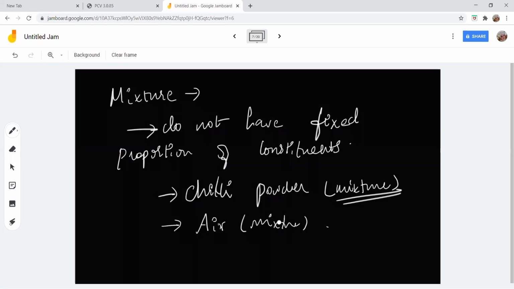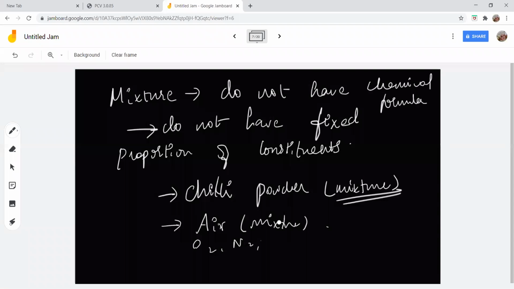Also, a mixture does not have a chemical formula. Chili powder doesn't have a chemical formula. Air also doesn't have a proper chemical formula. You cannot give one because air contains oxygen, nitrogen, hydrogen, water vapor, and carbon dioxide. Apart from these major constituents, other impurities and other gases are also found in air. You all understand?